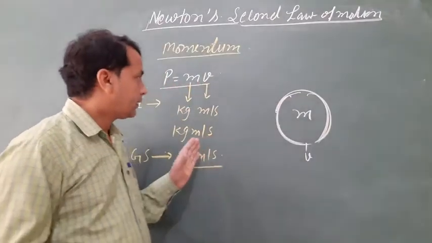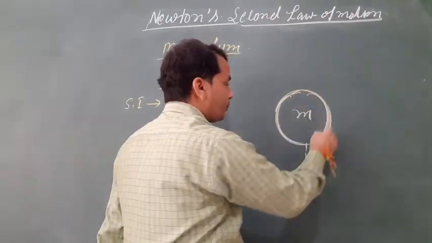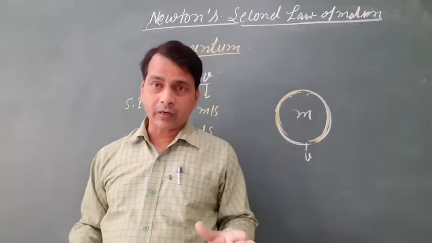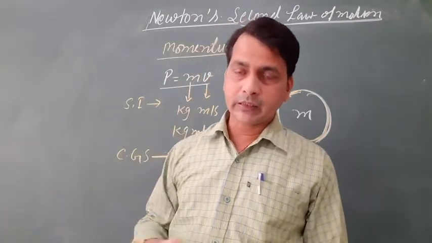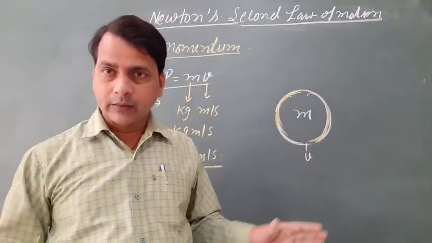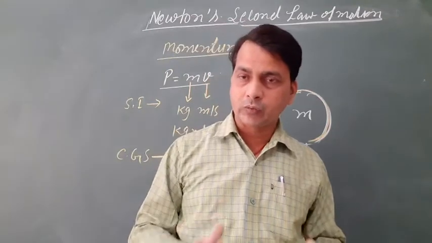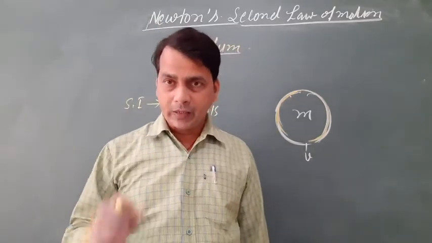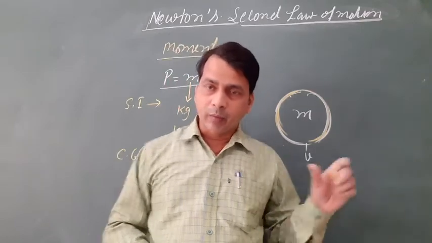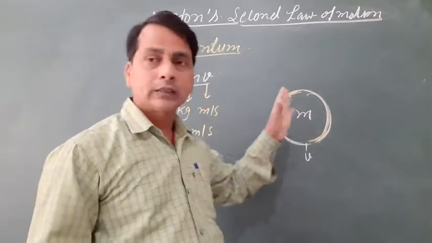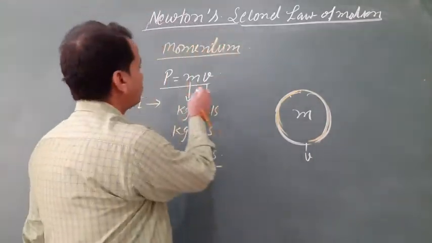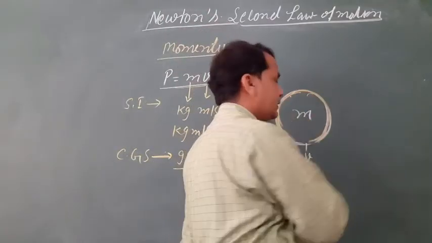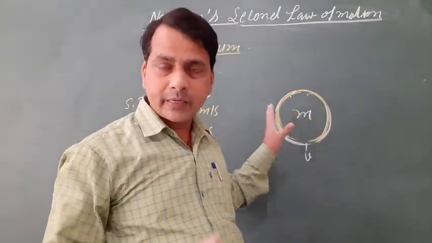Now, momentum is a vector quantity. I have already explained the two types of quantity, scalar and vector. A scalar quantity is a physical quantity which has magnitude only, and a vector quantity is a physical quantity which has magnitude as well as direction. Momentum, the product of mass and velocity, has magnitude as well as direction. So momentum is a vector quantity.